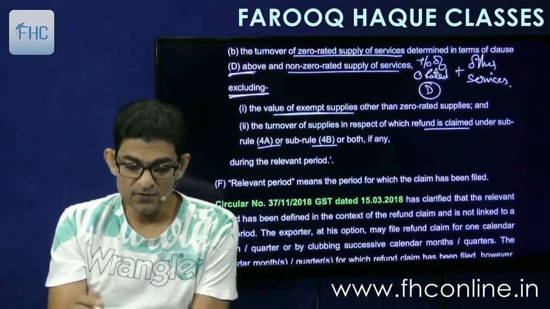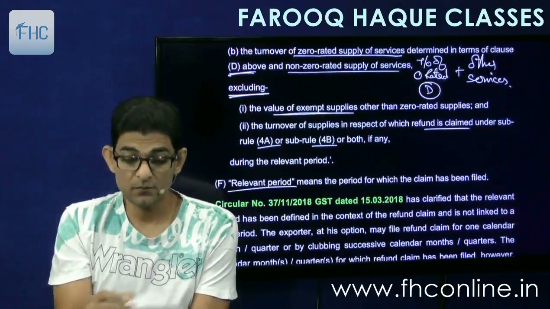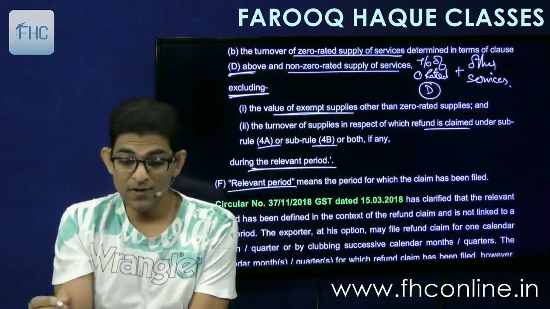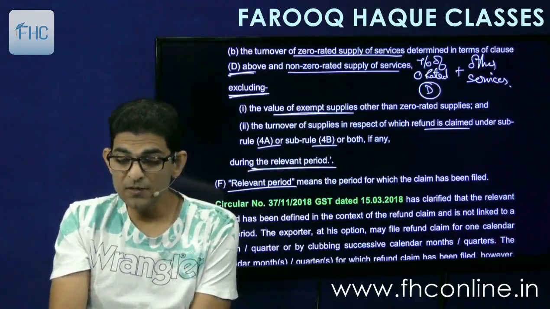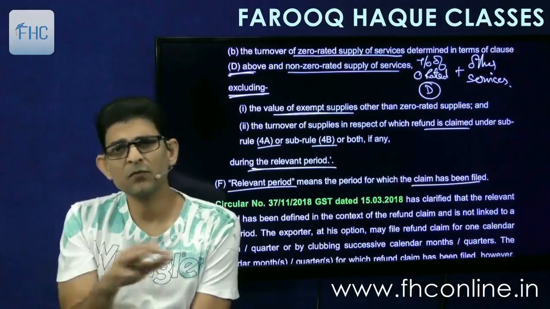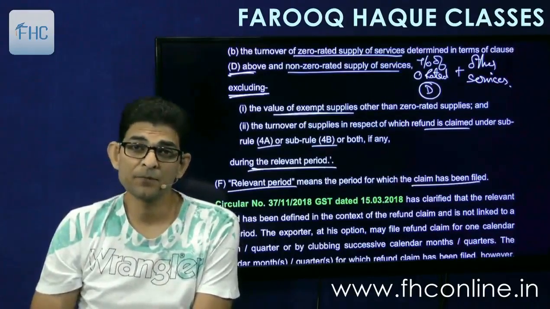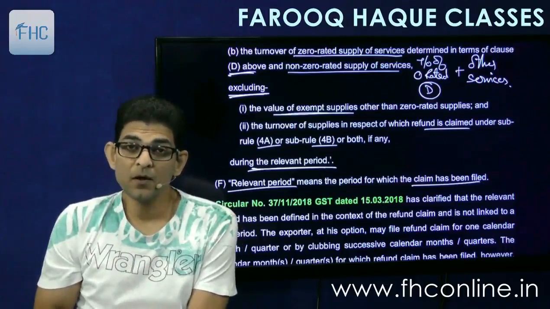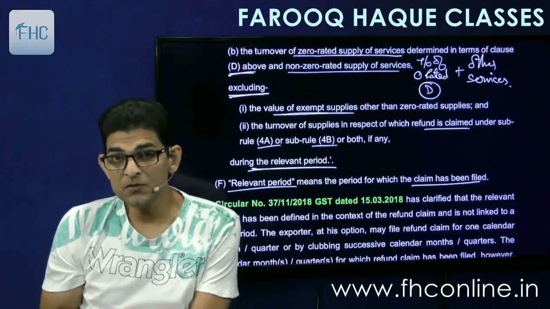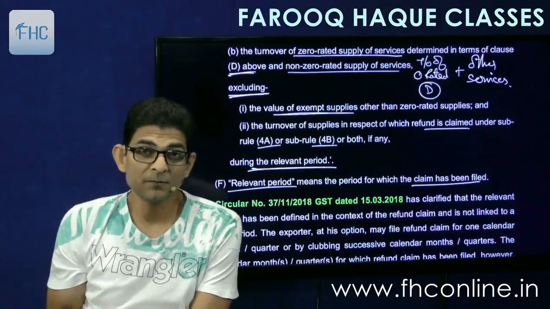And then at the last, relevant period is also defined. What is the relevant period? Because this turnover is for the relevant period, during the relevant period. So what is the relevant period? Means the period for which claim has been filed. So there is no definition like 1 month or 2 months or 3 months. Period for which you file the claim becomes the relevant period. So if you are filing claim every month, then month will be the relevant period. If you are filing for 3 months, then 3 months is the relevant period. If you are filing the claim for 6 months, then 6 months is the relevant period.